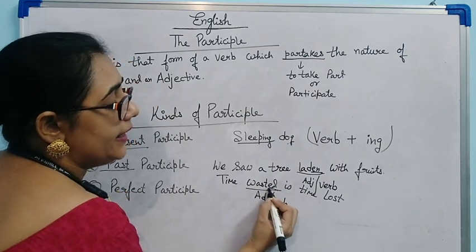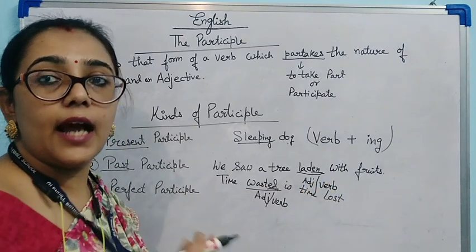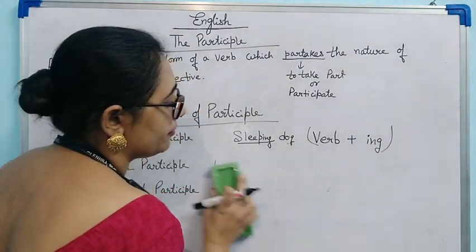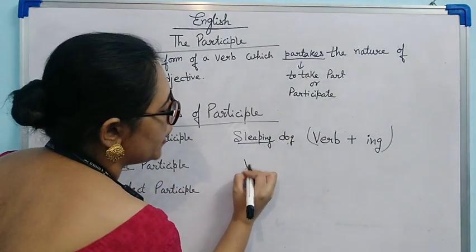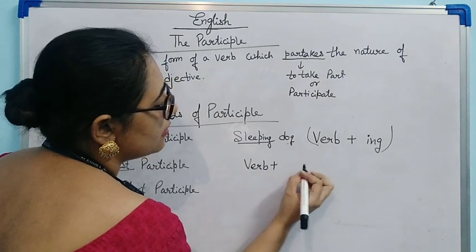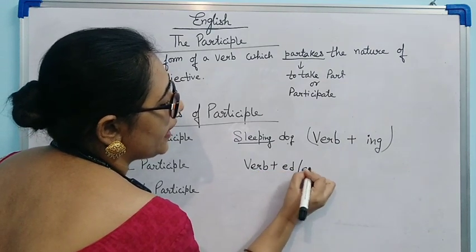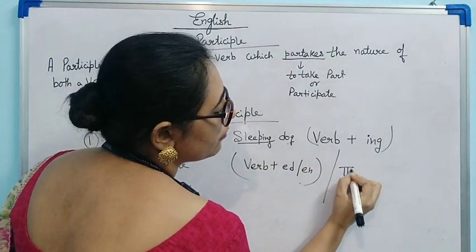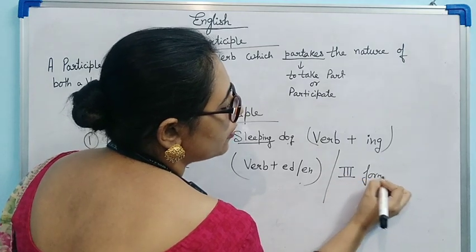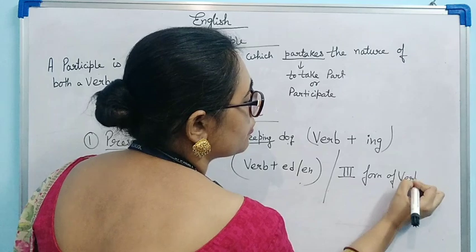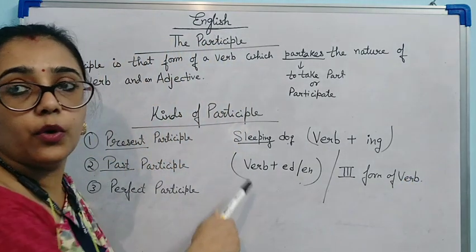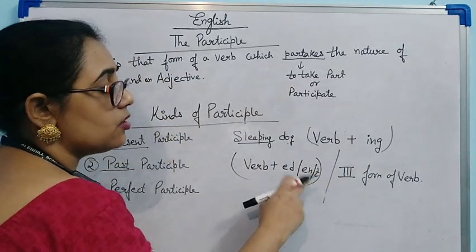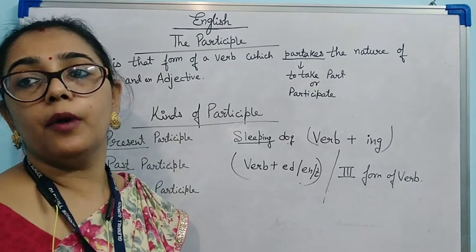See here, ed, en, all these are added to the word in past participle. So in short, I can write here: word plus ed or en or t, anything. Or overall we can say third form of verb.